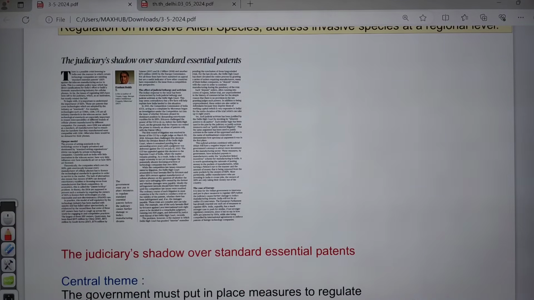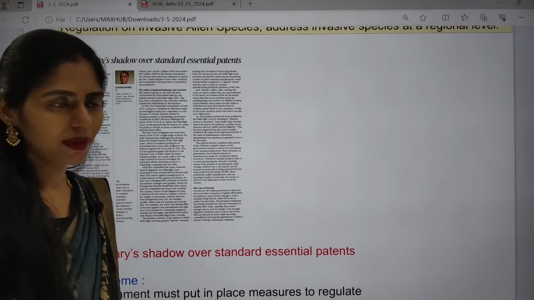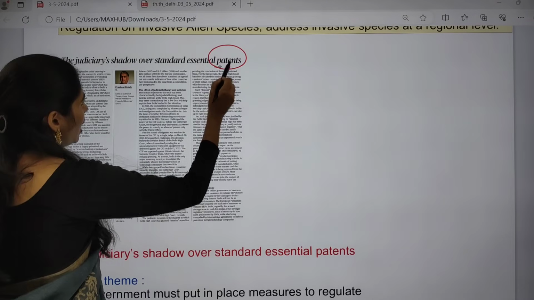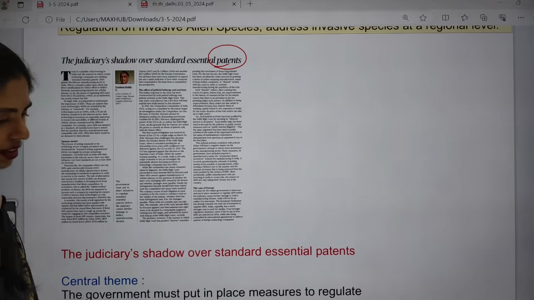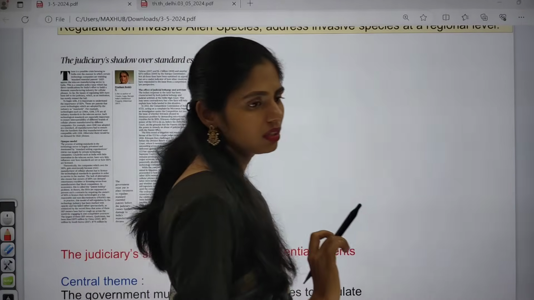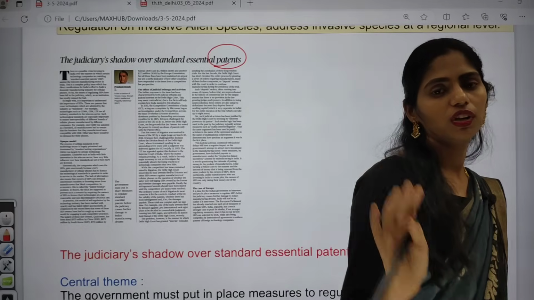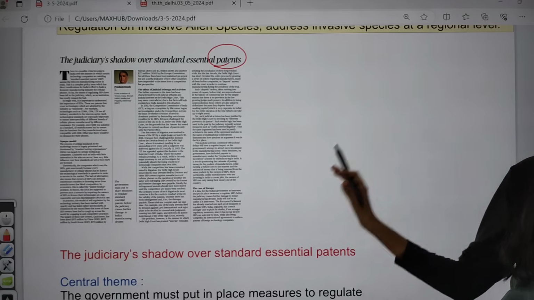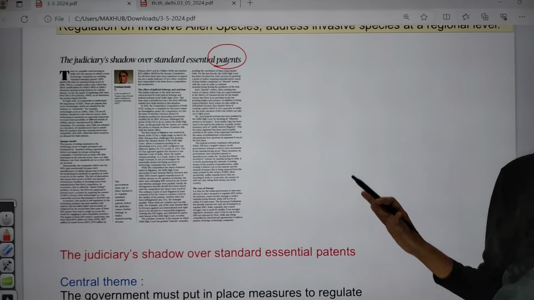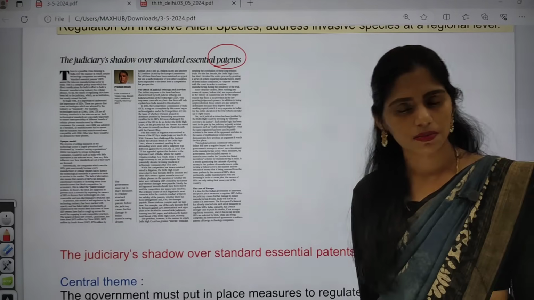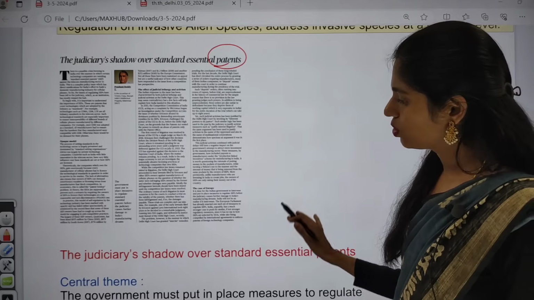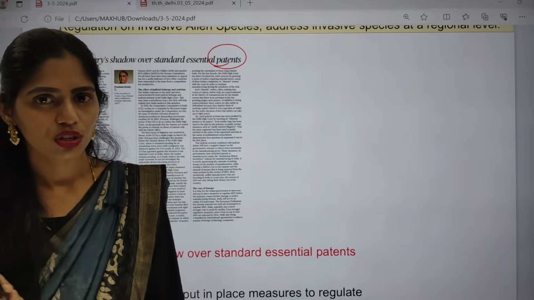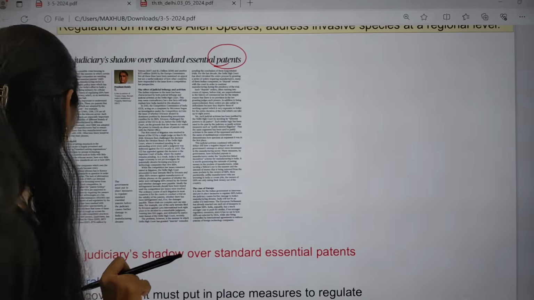And next topic is from our editorial page. This article is talking about patents, and mark my words, this is very important for 2024 prelims, because lots and lots of articles regarding patents and IPR are seen in the news. So you can get a question regarding patents for sure. So we are going to see everything regarding patents now. If you want, you can make notes.